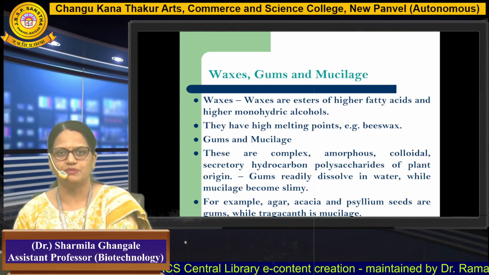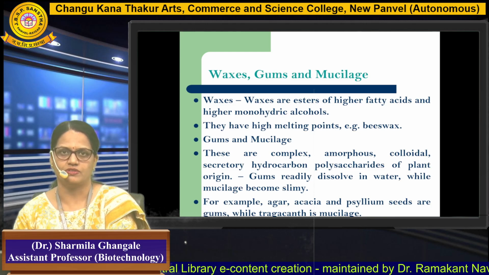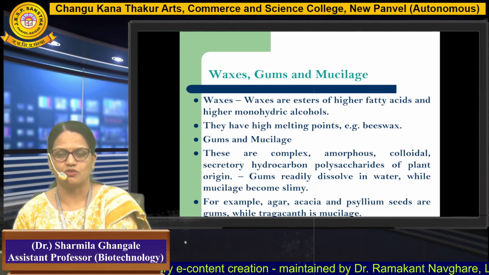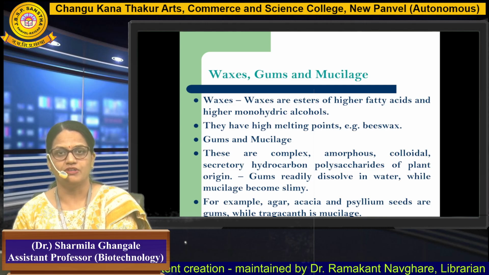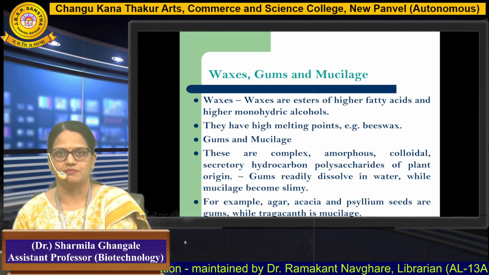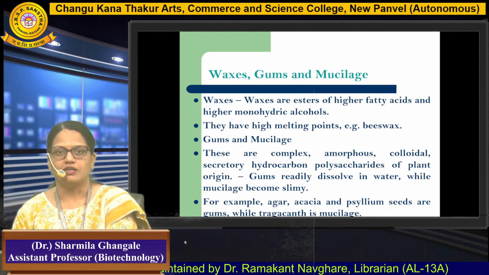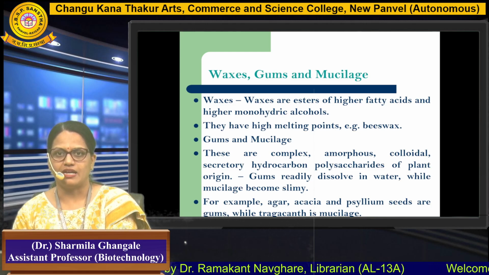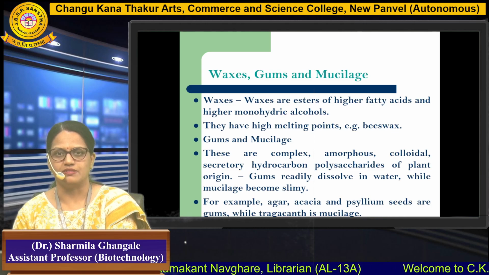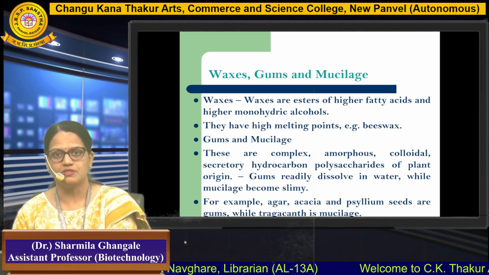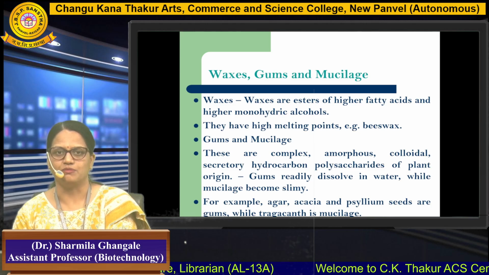So these are the physical properties of the plant extracts or drugs which we can prepare from waxes, gums, and mucilages. For example, agar, acacia, and psyllium seeds are gums, while tragacanth is a mucilage.